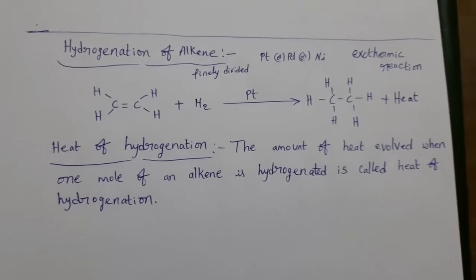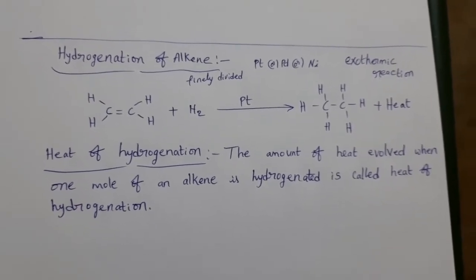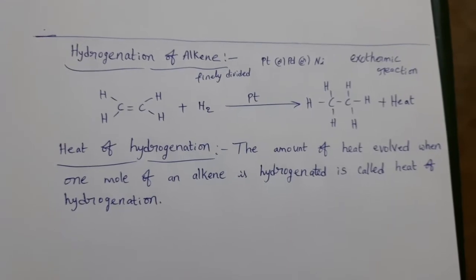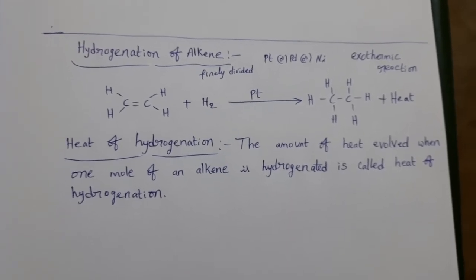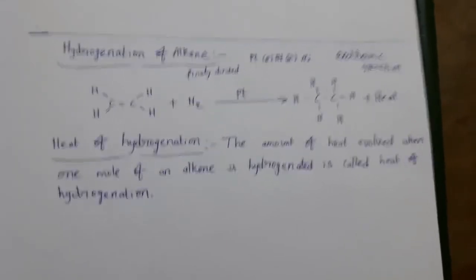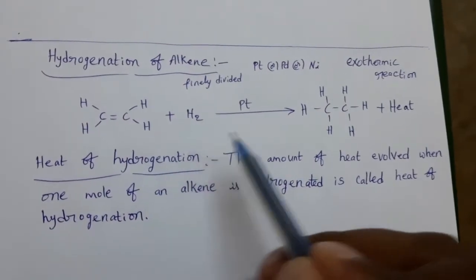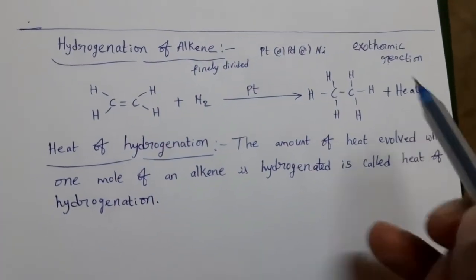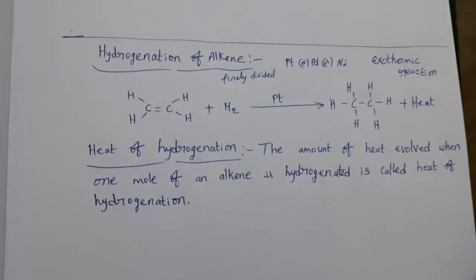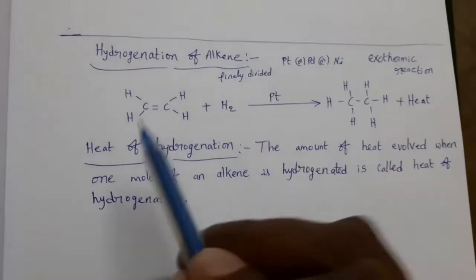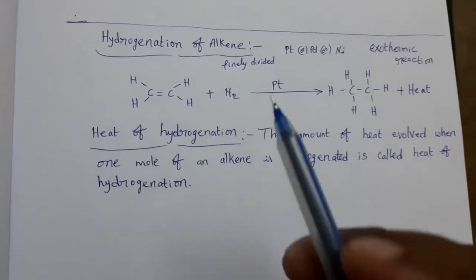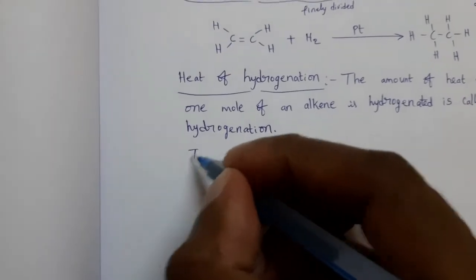Now, this heat of hydrogenation influences the stability of the alkene. If heat of hydrogenation for an alkene is more, then stability is less. Understand this point carefully. For an alkene, during the hydrogenation reaction, more heat energy released means the corresponding alkene has more energy, which is released in the form of heat. So, high energy alkene means what about stability? Less.